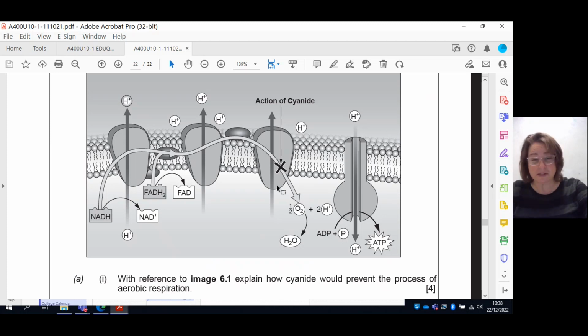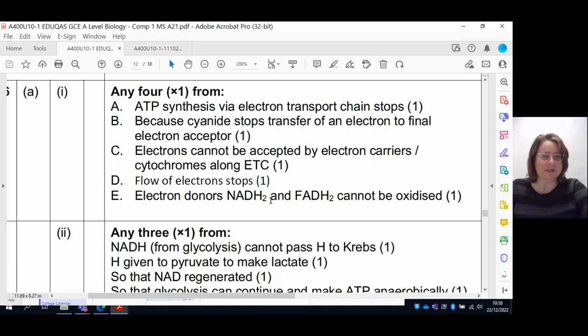You can't use those words, but that means NADH and FADH2 can no longer be oxidized here and lose that electron, which means they can therefore no longer go back to the Krebs and link and glycolysis to then be reduced there again. So you're going to have the whole thing breaking down because you simply have no way of oxidizing those energy carriers. How did the mark scheme say that?